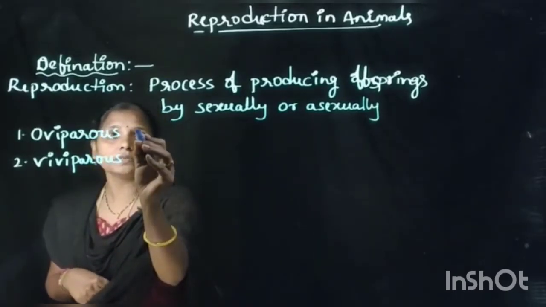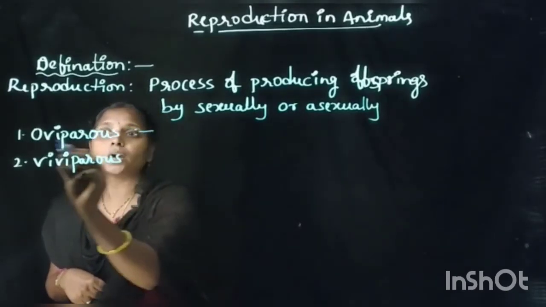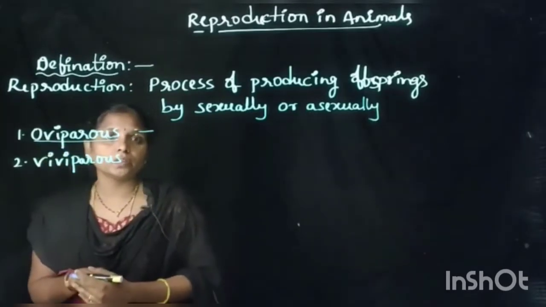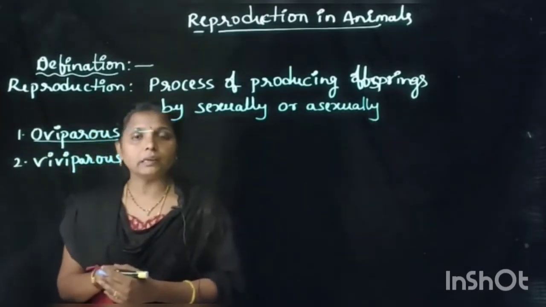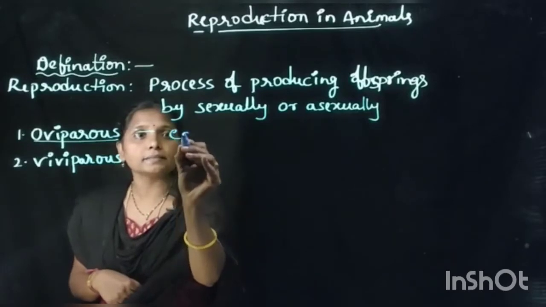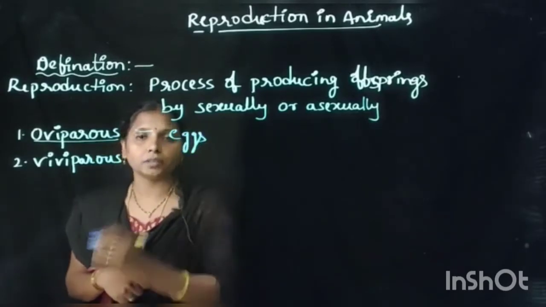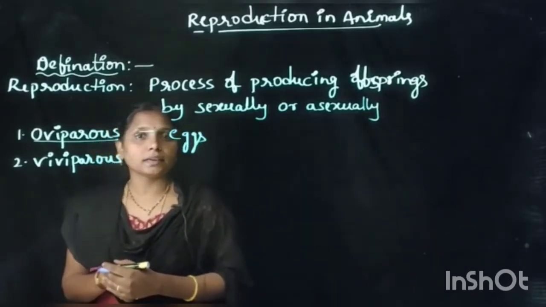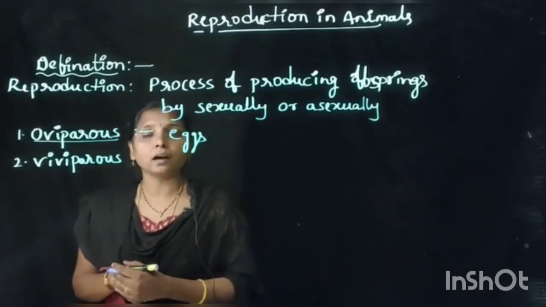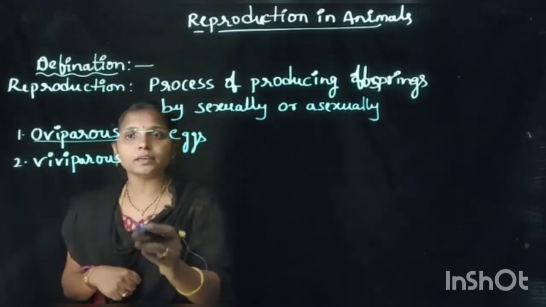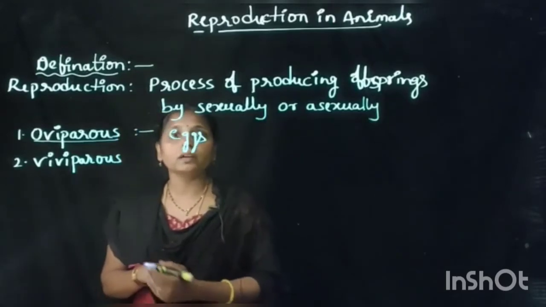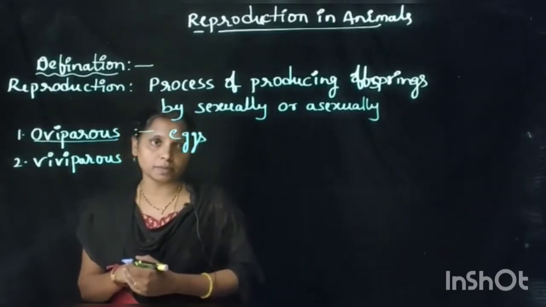So first we discuss oviparous. Oviparous animals lay eggs. By laying the eggs, they can reproduce their offsprings. How can we recognize the oviparous animals?